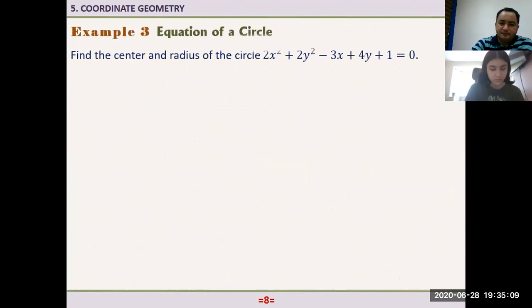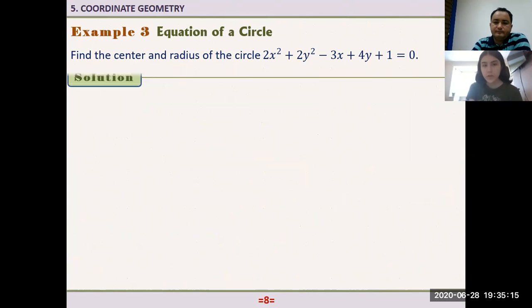Let's solve one more problem. Read the problem. Find the center and radius of the circle 2x squared plus 2y squared minus 3x plus 4y plus 1 equals 0. Okay. Now, how would you solve this problem? You'd work backwards. So that is just given in what form?